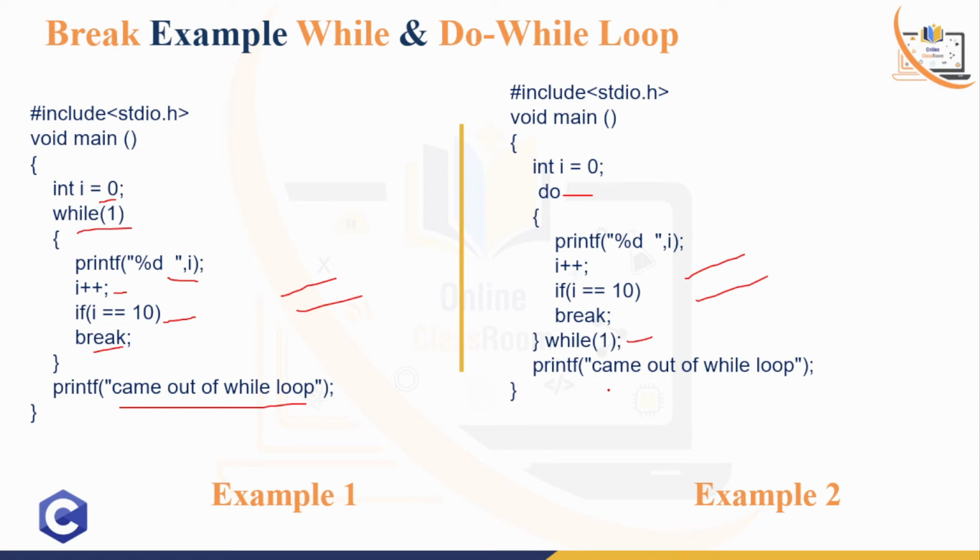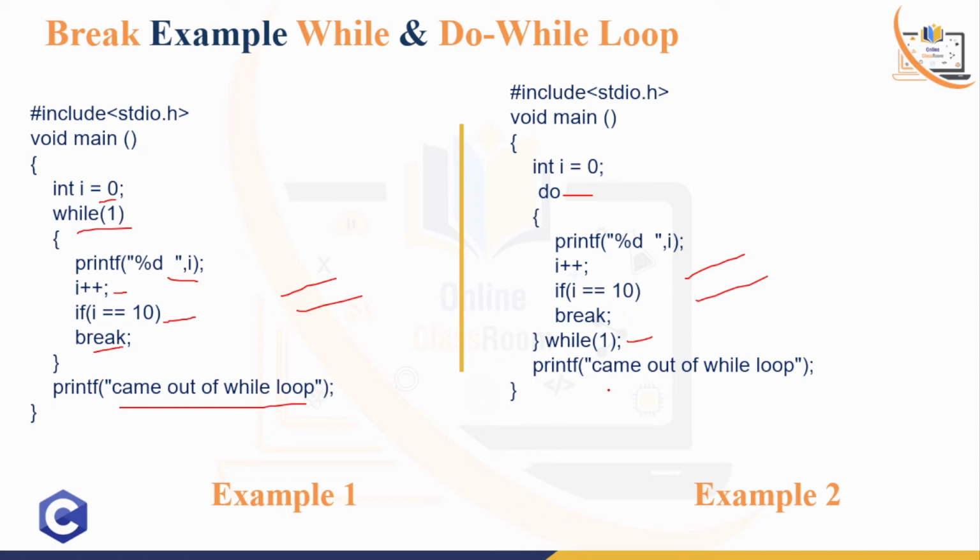So in C programming, the break statement works in that way. Whether you write C, C++, Java or Python, whatever it is, the break working concept will be the same in all types of programming languages, right?